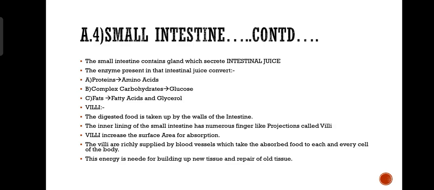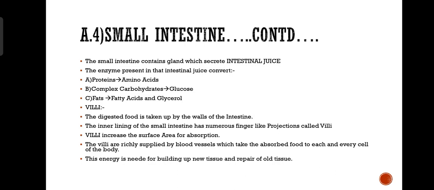Next, we have the small intestine continuation. The small intestine contains glands which secrete intestinal juice. The enzyme present in that intestinal juice converts proteins into amino acid. Now, small intestine has something of its own. Okay, otherwise, it was depending on the secretions of the liver and the pancreas. Here, the small intestine secretes intestinal juice of its own.